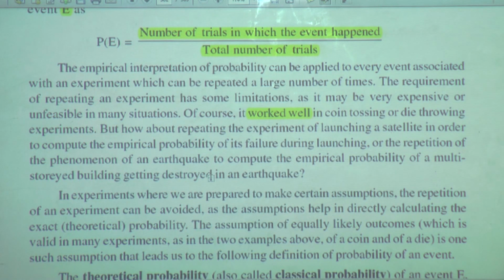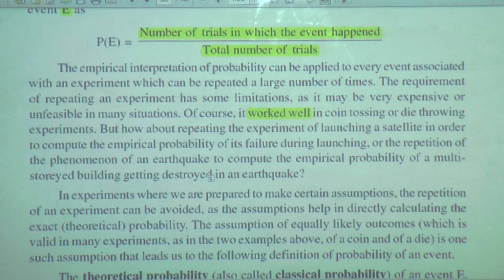I hope, students, you know very well that launching a satellite takes thousands of crore. So can we repeat this experiment frequently? Or the repetition of the phenomenon of an earthquake to compute the empirical probability of a multi-storied building getting destroyed in an earthquake.